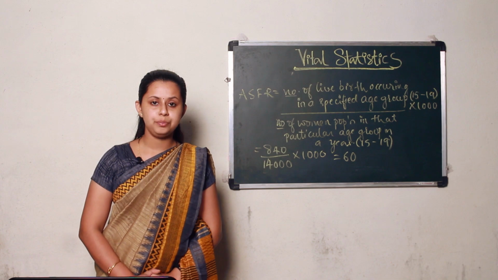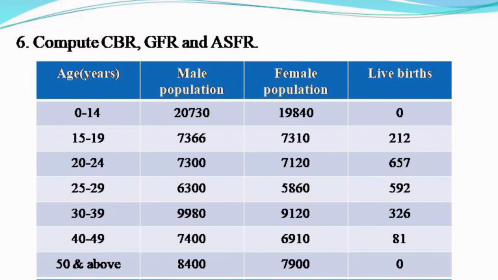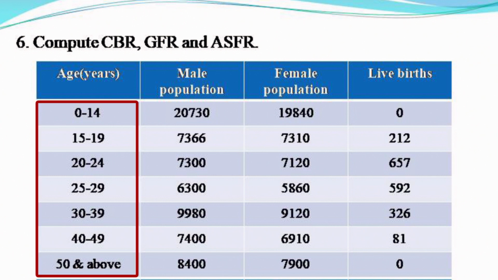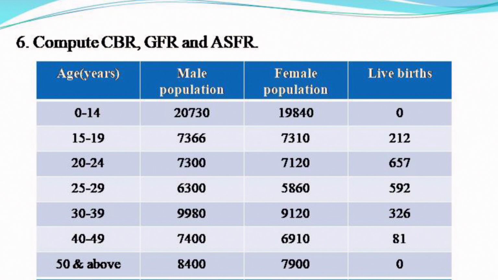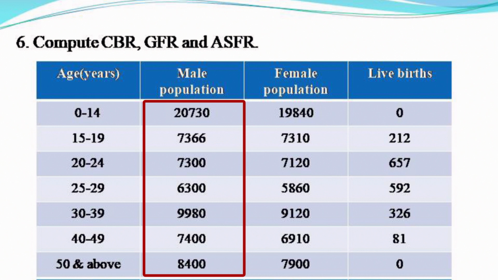Next we shall see the second problem, that is compute CBR, GFR and ASFR. Table is given: age in years, that is 0 to 14, 15 to 19, 20 to 24, 25 to 29, 30 to 39, 40 to 49 and 50 and above. Second column is male population: 20,730, 7,366, 7,300, 6,300, 9,980, 7,400 and the last one is 8,400.